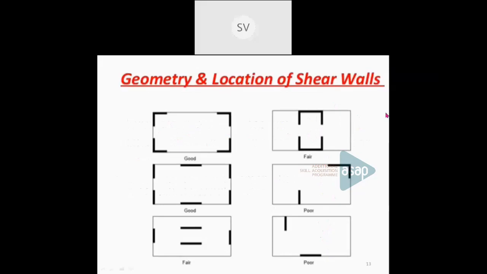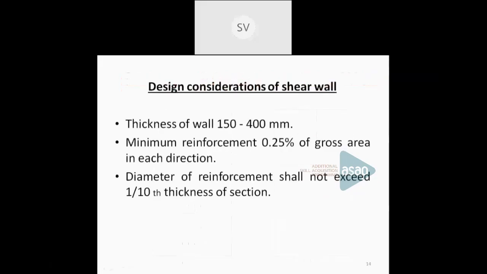Now, what are the design considerations of a shear wall? Mainly, the shear wall is provided at a thickness of about say 150 to 400 millimeters, or 15 to 40 centimeters.